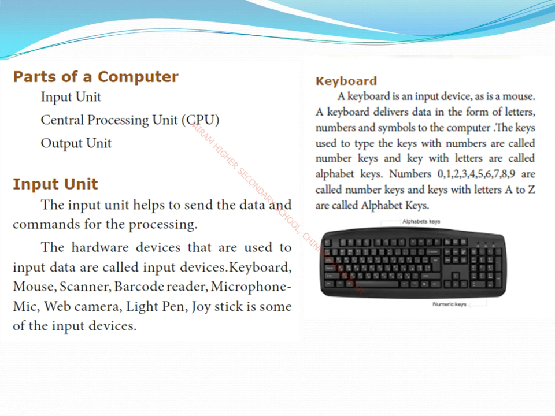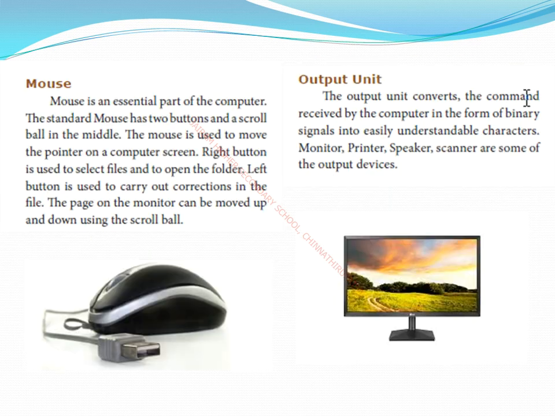And also we have some function keys at the top of the keyboard for performing specific functions. So next we are going to see about the mouse. What is the use of this mouse? With the help of the mouse we can point out the icons on the desktop. You know that the mouse has two buttons, the left mouse button and the right mouse button.